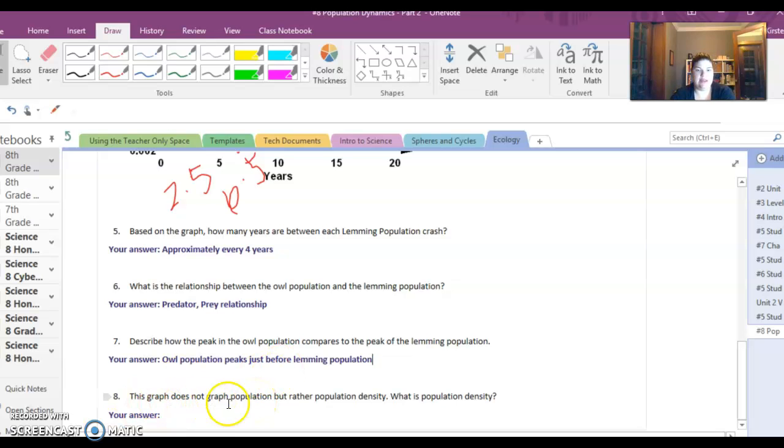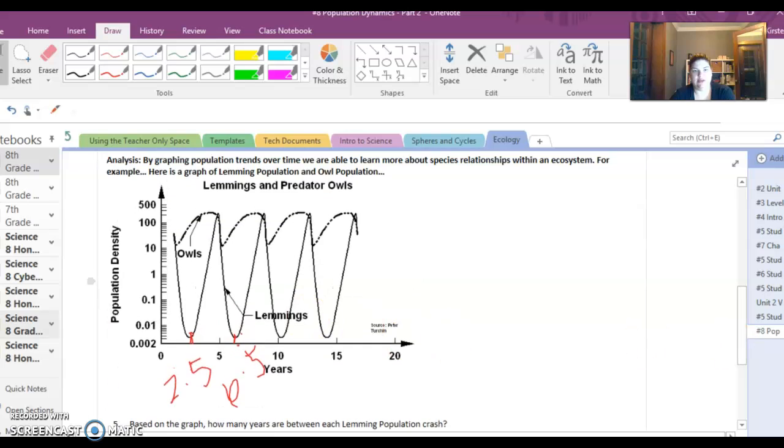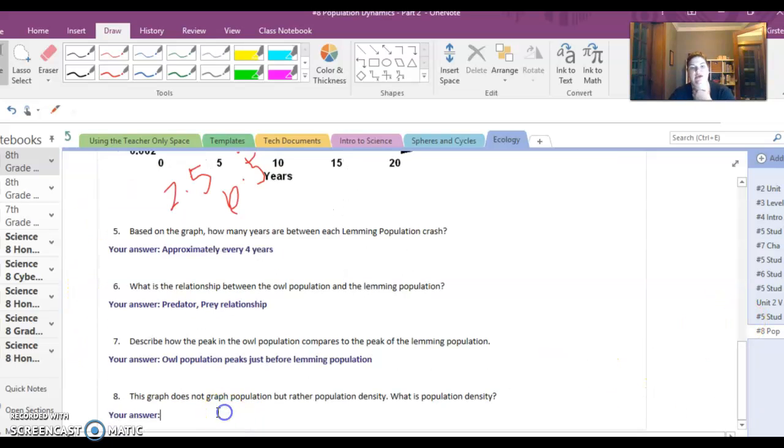Okay, this graph does not show population, but rather population density. So this graph is not necessarily showing us the number of individuals, but the density of the organisms. So density would show that we're indicating an area. So this would be the number of organisms in a certain area.